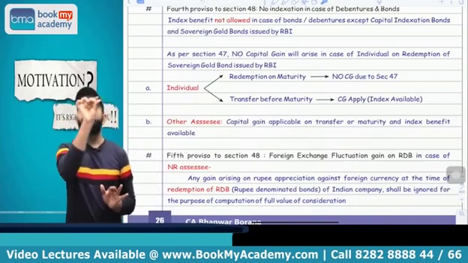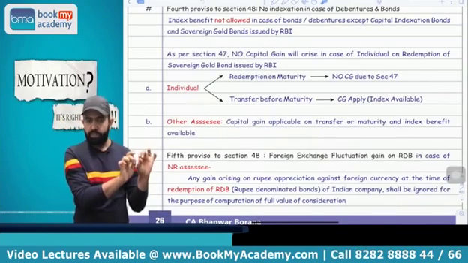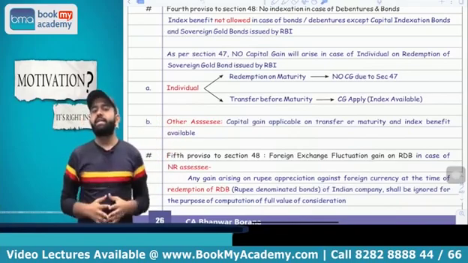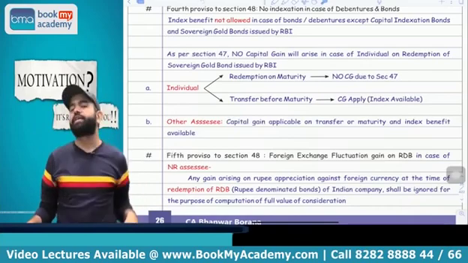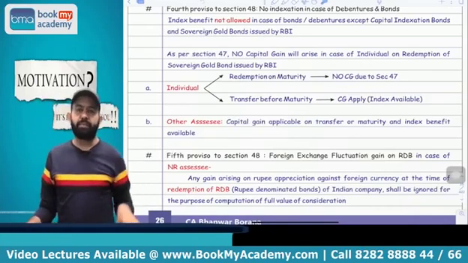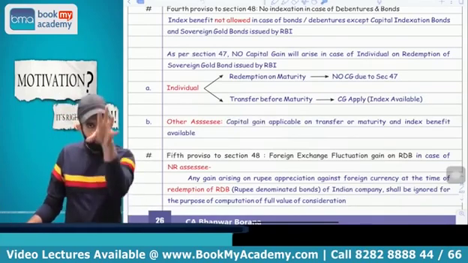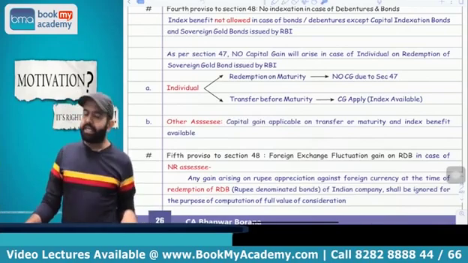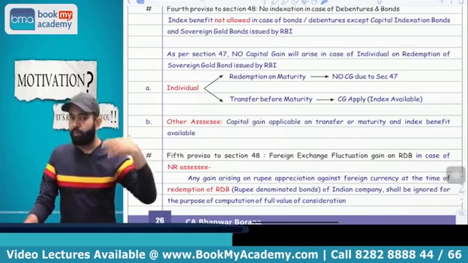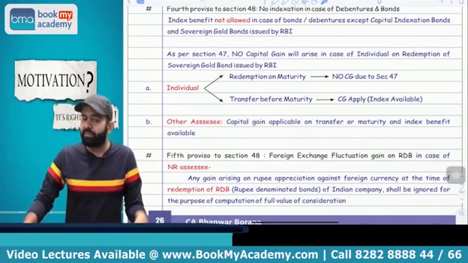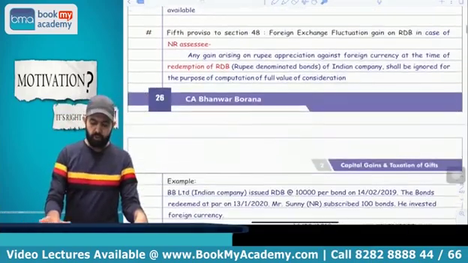and there is a maturity on the redemption of the sovereign gold bonds at the 8 year, then there is no capital gain due to section 47. But suppose you are transferring before the maturity, in that case capital gain is applicable and index benefit is also available. You got my point or not? Yes. And in case of any other assessee, even at the time of maturity or transfer before maturity, capital gain is applicable and index benefit is also available.